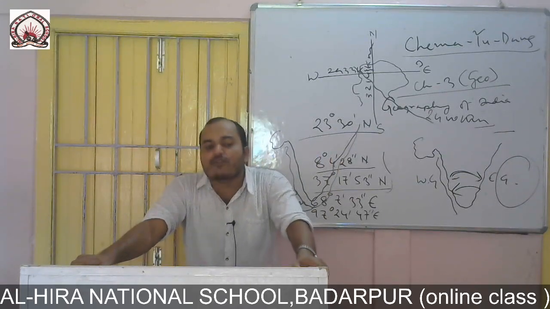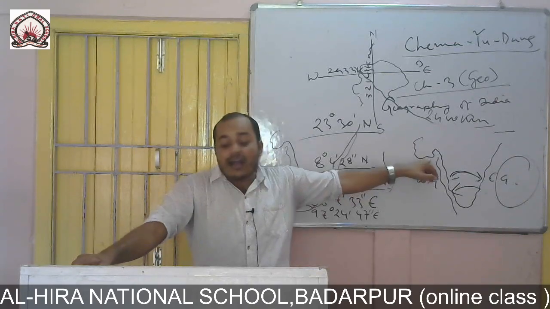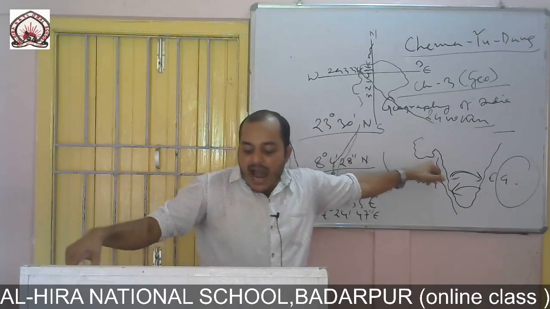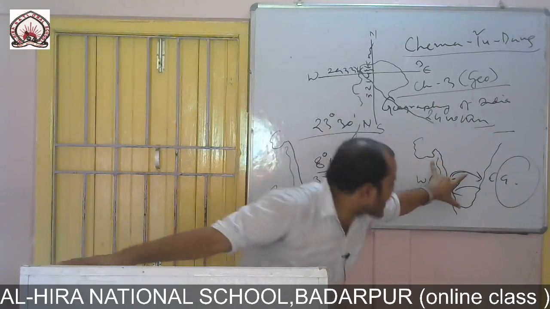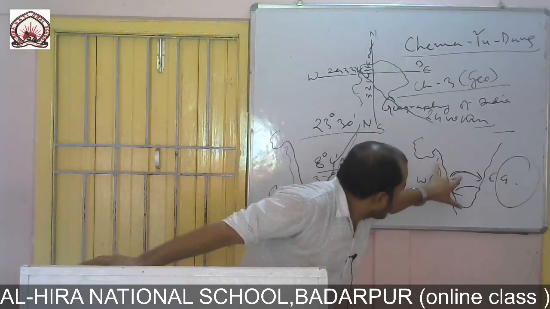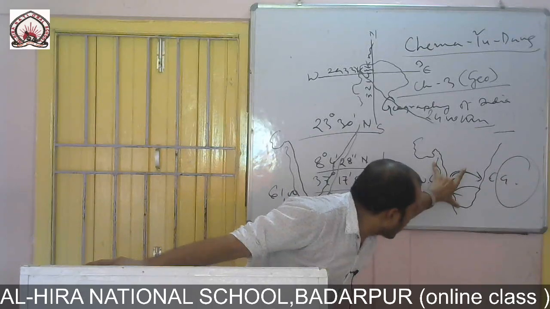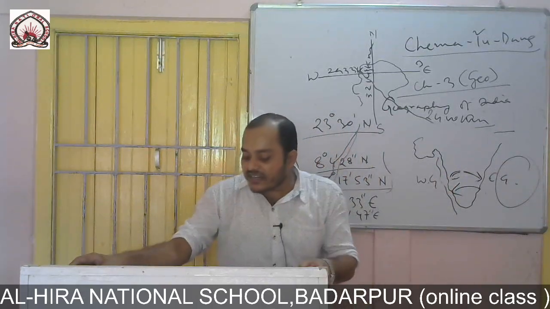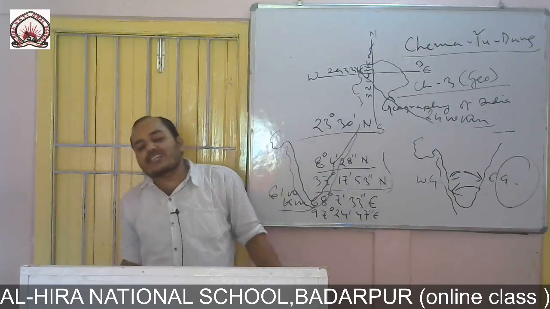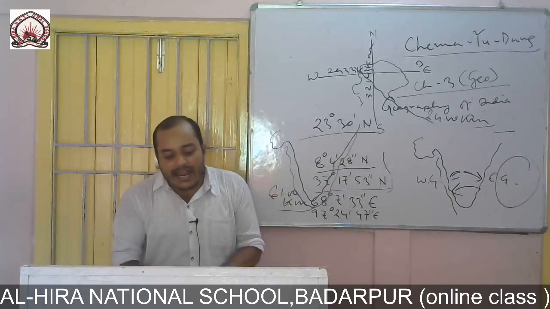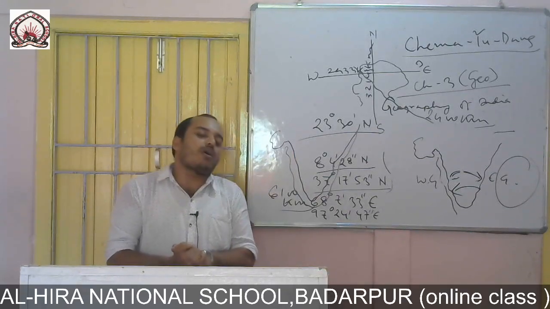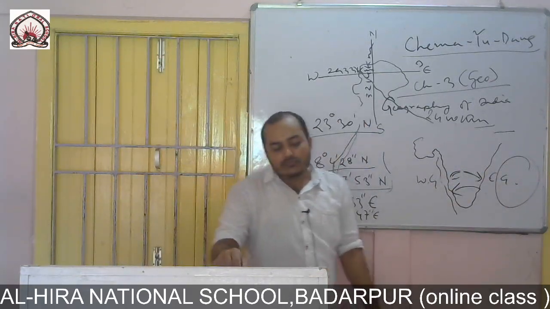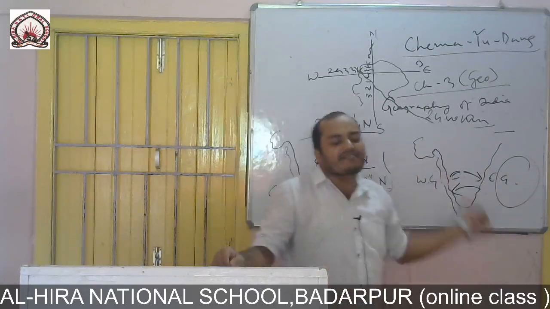It extends from the Gulf of Cambay, from here, up to Cape Comorin in the south, means from here to there. Okay, it is the Western Ghat, and Cape Comorin is Kanyakumari. Now this coastal region is very long and narrow, and its length is 1500 kilometer, and in the Eastern Ghat it is 1100 kilometer.